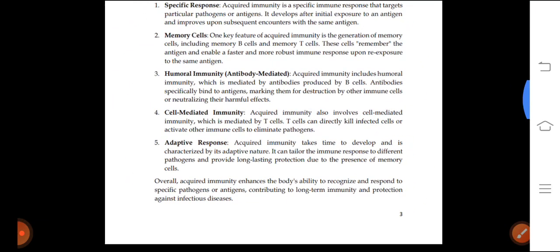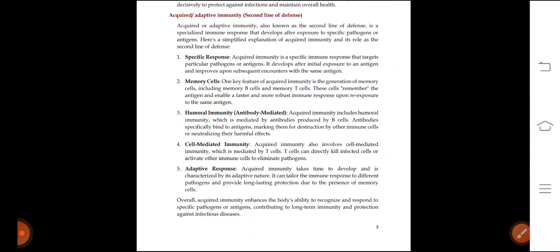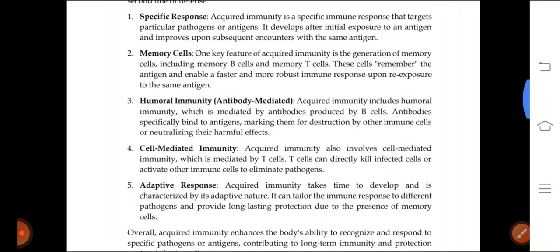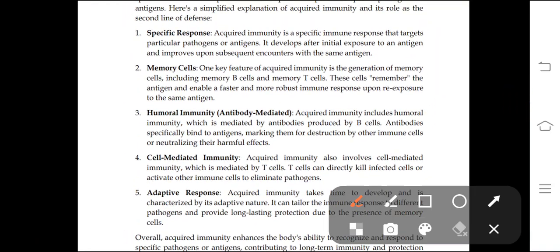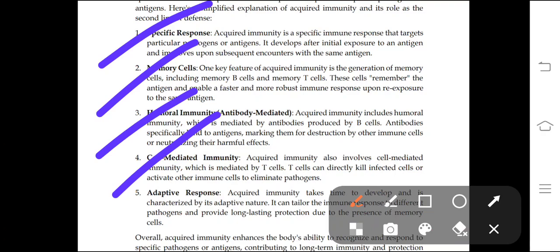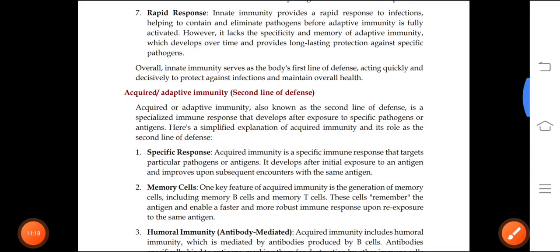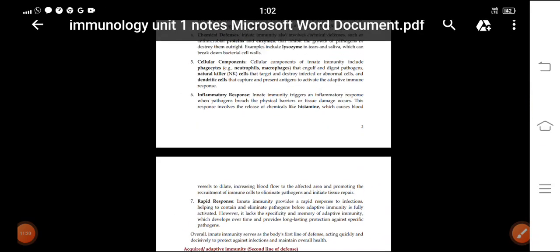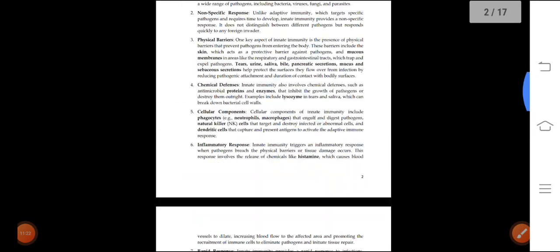So overall it comes to five points: specific response, memory cells, humoral immunity, cell mediated immunity, and adaptive immunity. So these are the points which have been included here.